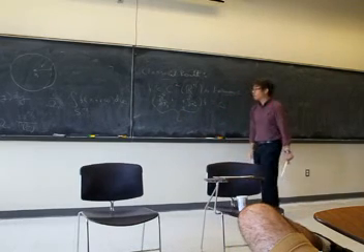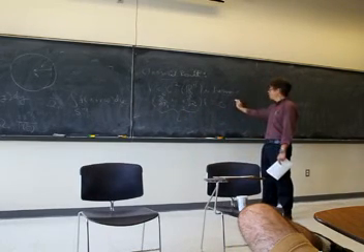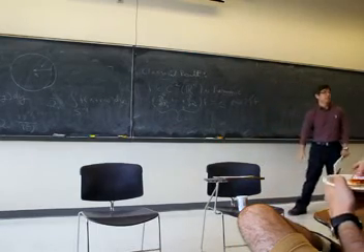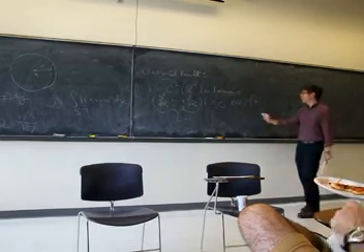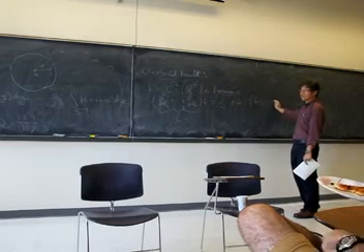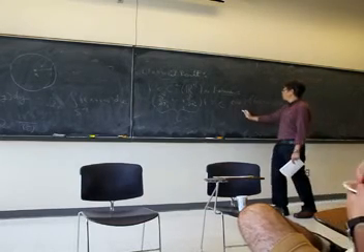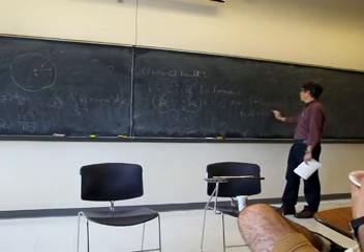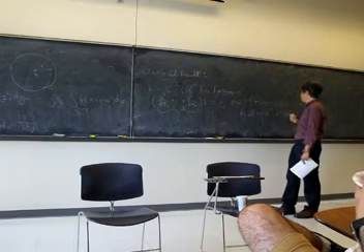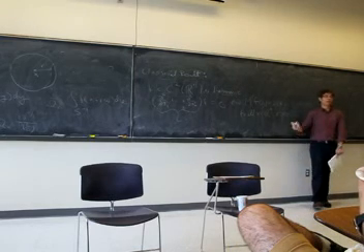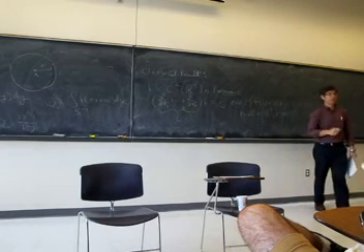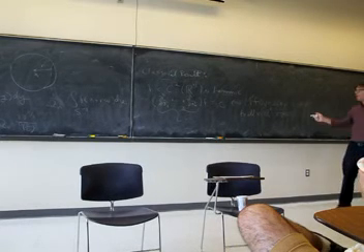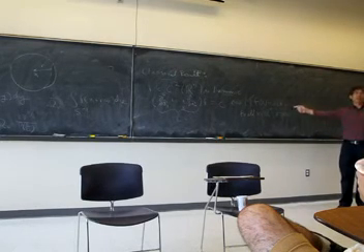L of f is equal to 0 if and only if the mean value of f around any sphere of any radius centered at x is equal to f of x, for all x in Rn and for all r greater than or equal to 0. You can include r equals 0 because the sphere of radius 0 is just the point. So it's trivial. Now, this is actually quite easy to prove, and you can prove this using vector calculus.